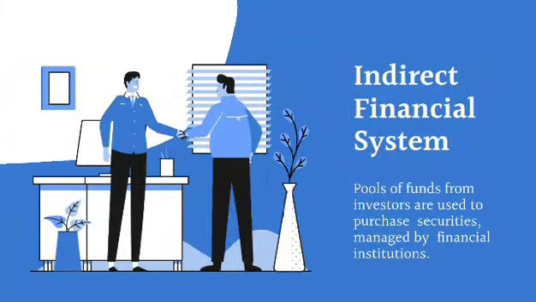While in an indirect financial system, there's a middleman, like a bank or mutual fund. Banks gather deposits from savers and lend that money to borrowers. Similarly, mutual funds pull money from many investors to buy securities.